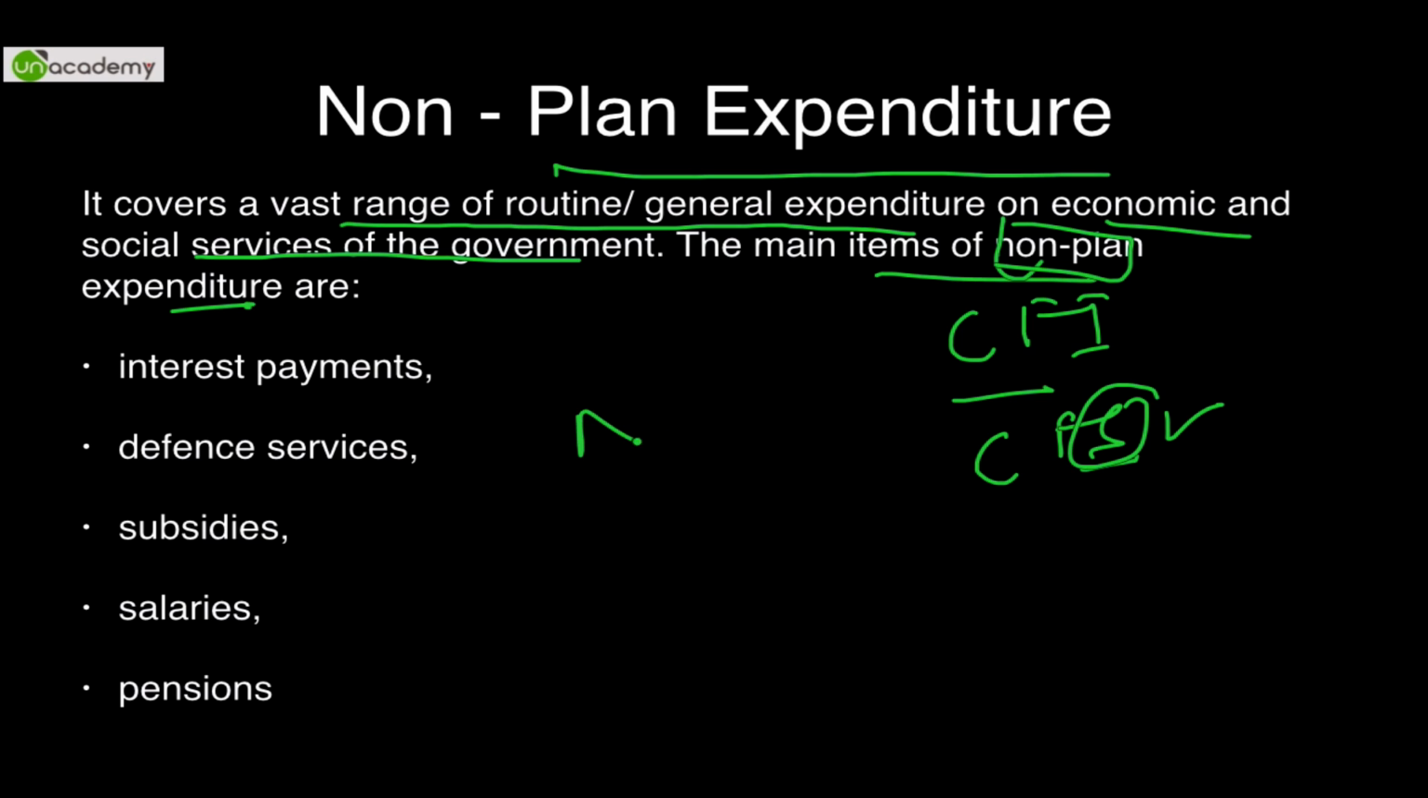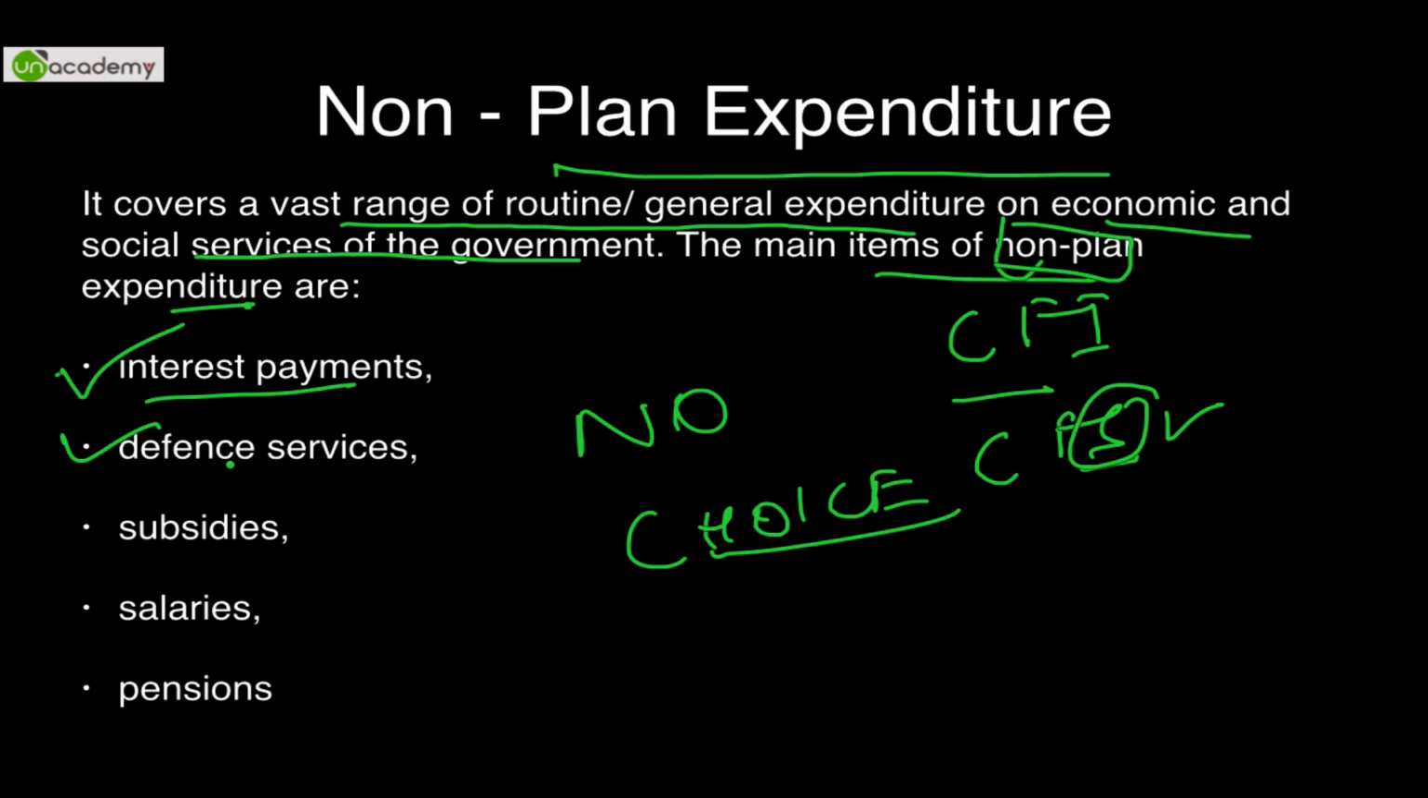There is no choice by the government to plan these expenditures. This has to be done. Interest payments, if you have taken a loan, that has to be paid. Hence, it's non-planned. Defense services, you have to incur defense services. Army, Navy, Air Force, etc. Expenditure has to be done. Subsidies, something that was announced 10 years, 15 years, 20 years back. Ganga Action Plan 1986, MGNREGA 2006, National Food Security Act 2013. Whatever subsidies are given, they have to be given. There is no choice.